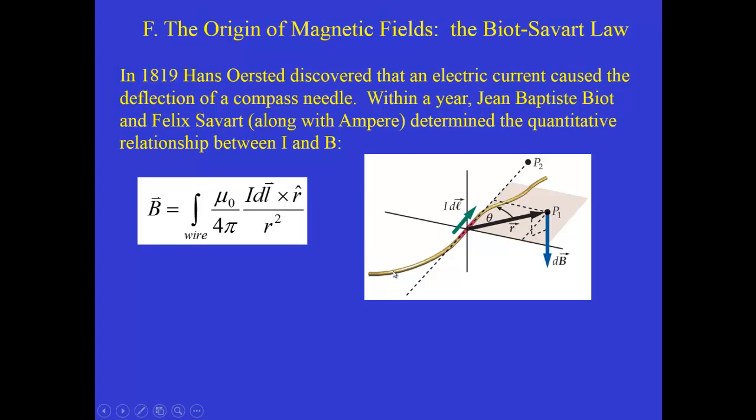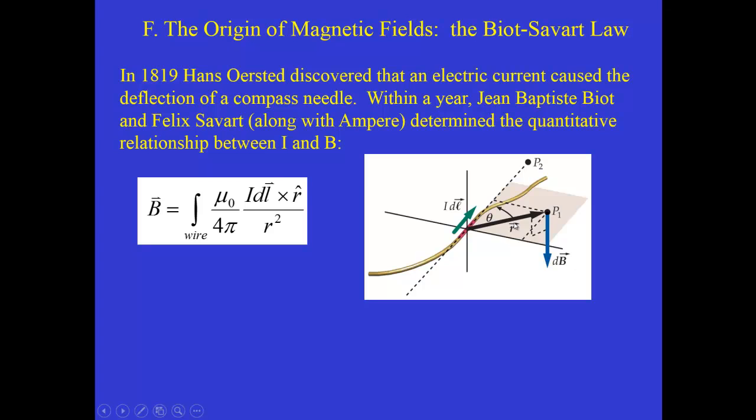Imagine that you have a wire that's carrying a steady current I. Somewhere along that wire, we draw in an infinitesimal vector, dl, that's along the length of the current. There's an expression that tells us the contribution that tiny amount of current has to the magnetic field at a certain point in space. We pick a point in space, call it P1.